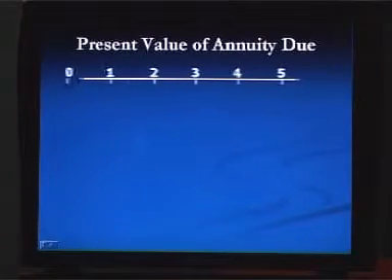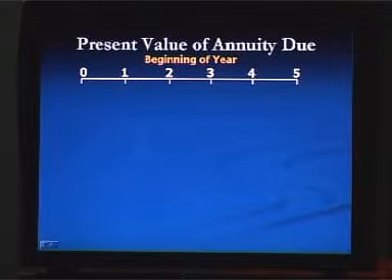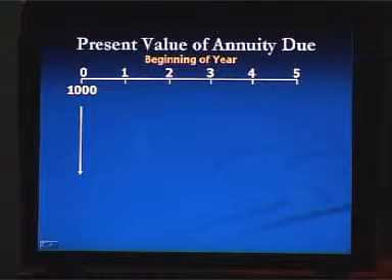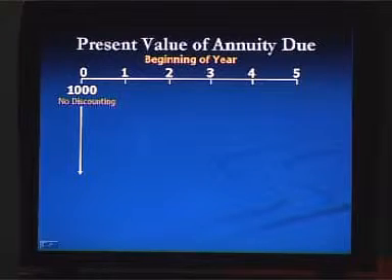However, if you plan to receive taka 1000 at the beginning of each year instead of at the end of each year for the next 5 years, then it will be annuity due. Now we are going to calculate the present value of annuity due. Again, in the timeline of 5 years, we are going to receive money at the beginning of each year. So at the beginning of the first year, we are going to receive taka 1000, and we are going to calculate present value at 0 time. So there will be no discounting of this money.